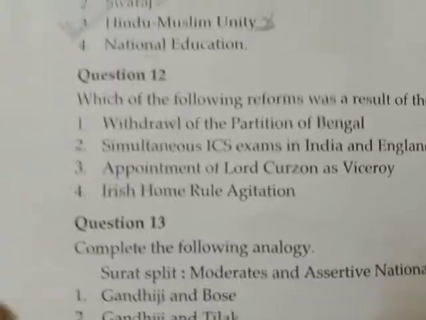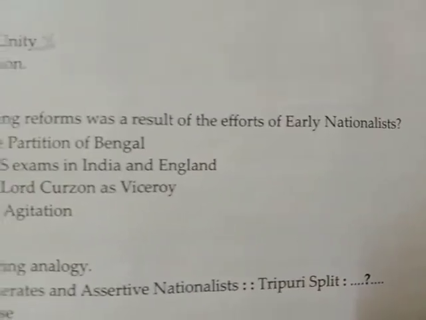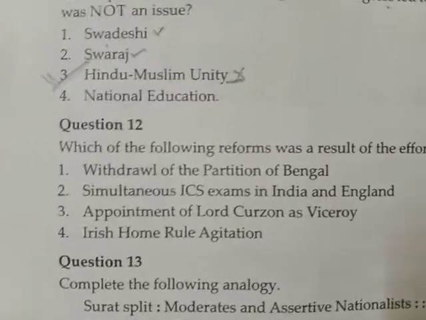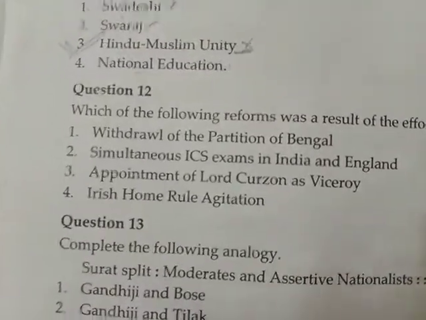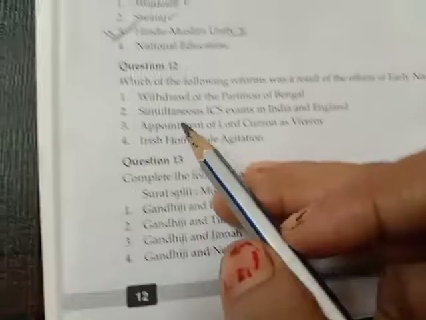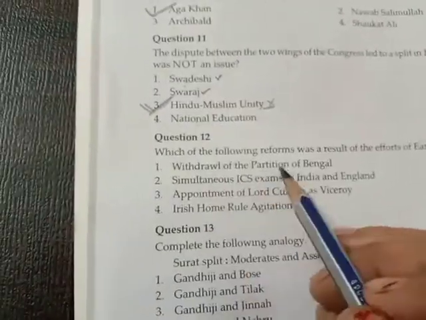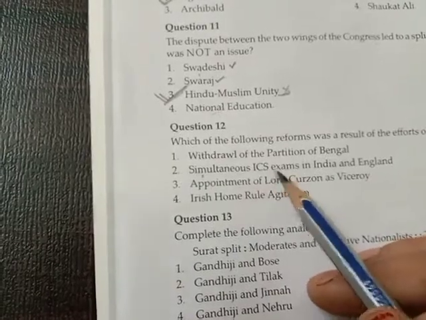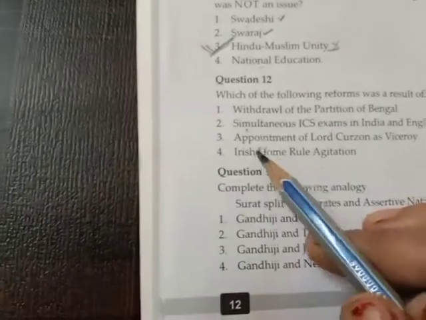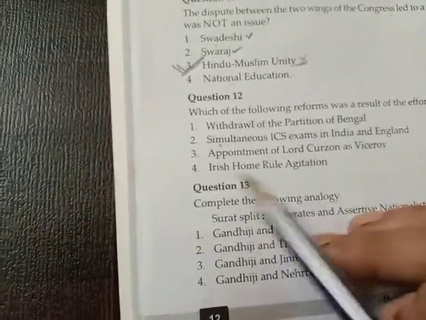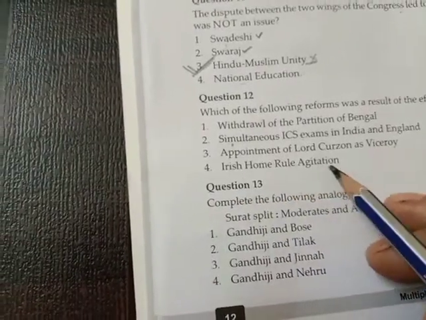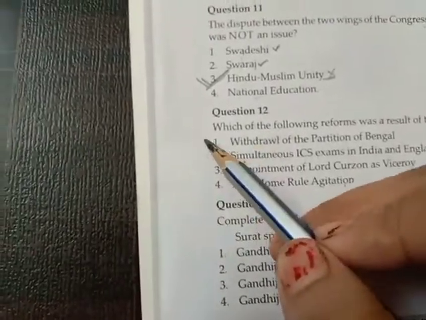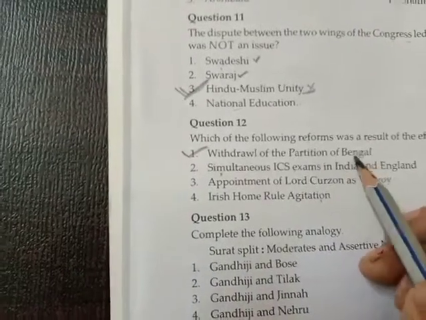Okay, question number 11 done. Now, question number 12, you can see, children. Which of the following reforms was a result of the effort of early nationalists? Withdrawal of the partition of Bengal, simultaneous ICS exams in India and England, appointment of Lord Curzon as a viceroy, Irish Home Rule agitation. No. So the answer is withdrawal of the partition of Bengal.